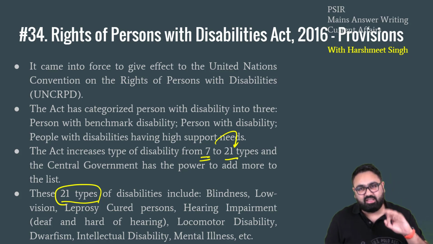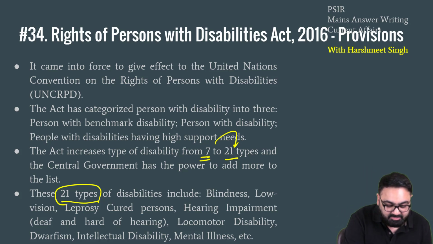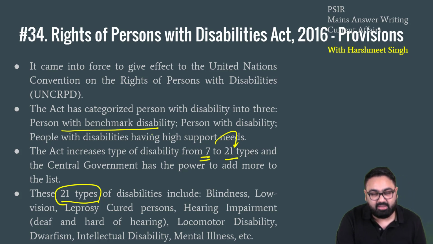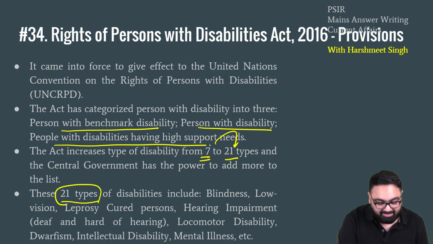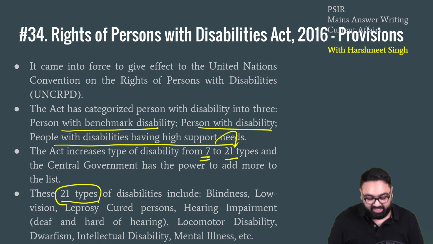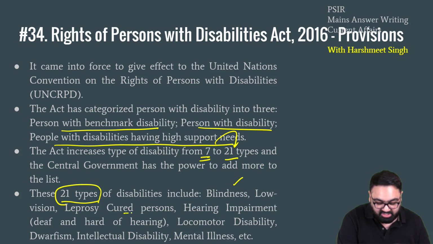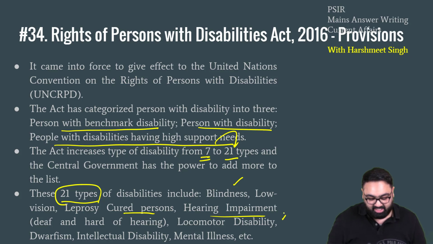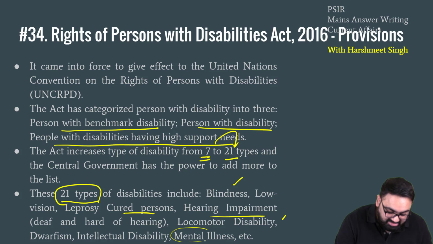There are 3 categories of people in this. First, people with benchmark disability. Second, persons with disability. And third, people with disabilities having high support needs. Some of these 21 include blindness, leprosy cured person, hearing impairment, locomotor disability, intellectual disability, dwarfism, and even mental illness is a part of it.